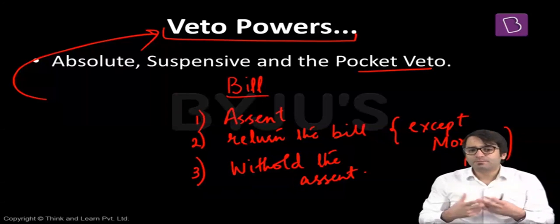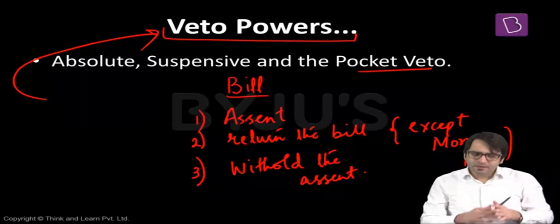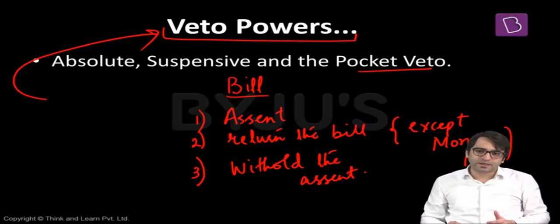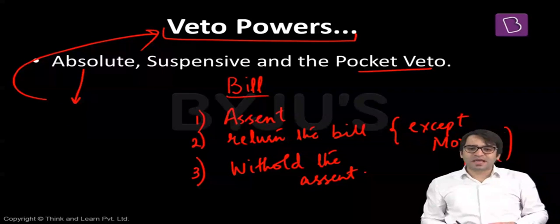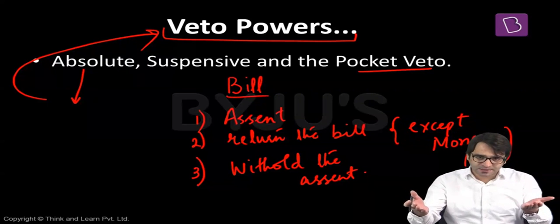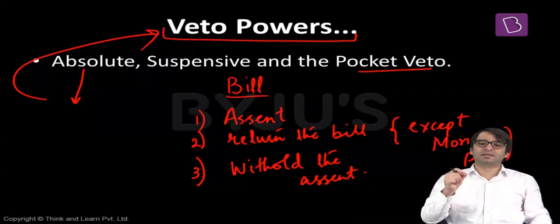Third, the President may withhold this bill. The President may say, I'm not going to sign this bill. By looking at all these conditions, we come across three types of vetoes available with the President. One is absolute veto. What is this absolute veto? A bill is passed by both houses of the Indian Parliament, Lok Sabha as well as Rajya Sabha. It is presented to the President. The President looks at this bill and says, I am withholding my assent to this bill.